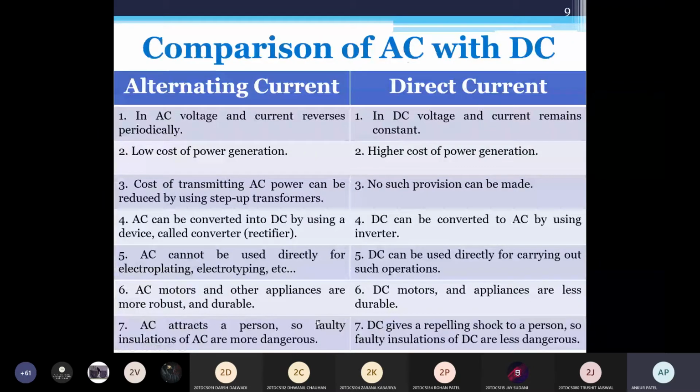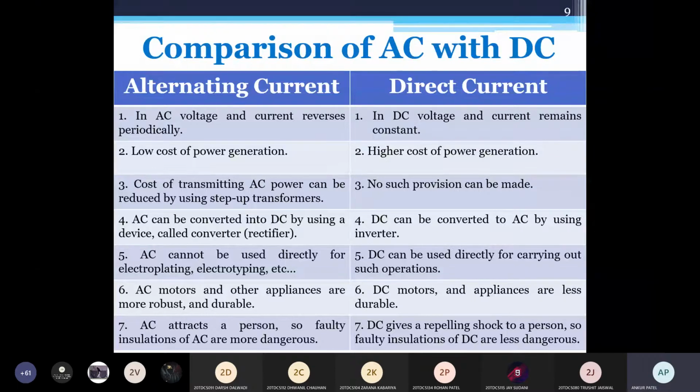Understood why it is repelling, why it is attracting? If both have higher magnitude, then you will get a shock from both, okay? It will not leave you.